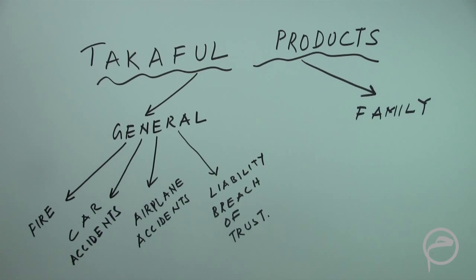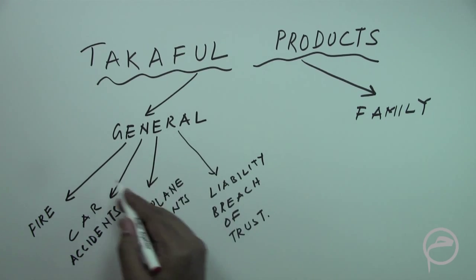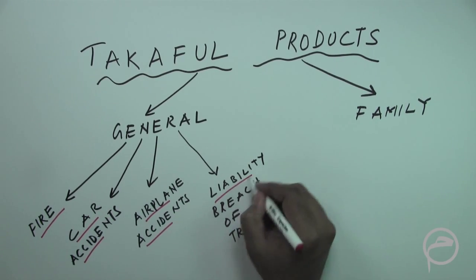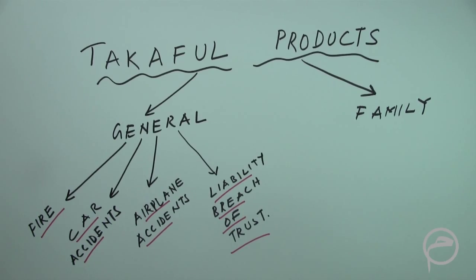Okay, so these are some of the main products under the general Takaful categories: fire, car accidents, airplane accidents, liability, and breach of trust.